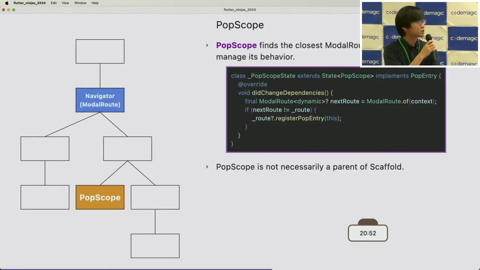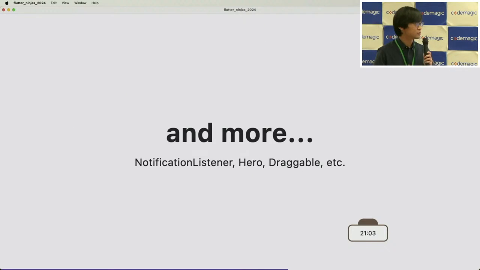The third example I would introduce is PopScope, but I don't have a lot of time now, so I just skip it. It's not important. I have a lot more examples like NotificationListener or Hero or Draggable, but I don't have a lot of time to introduce them. So let's go to the third topic.